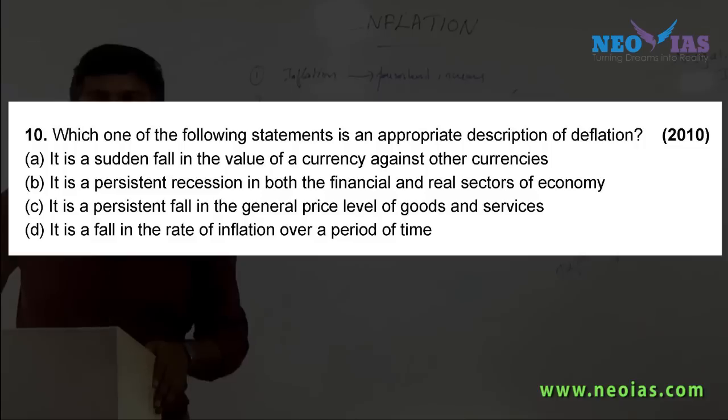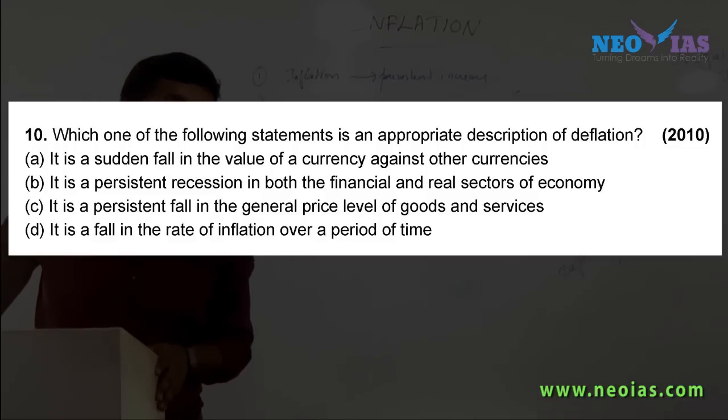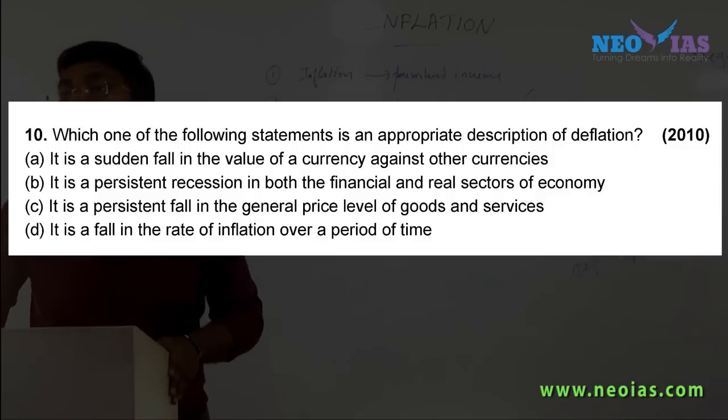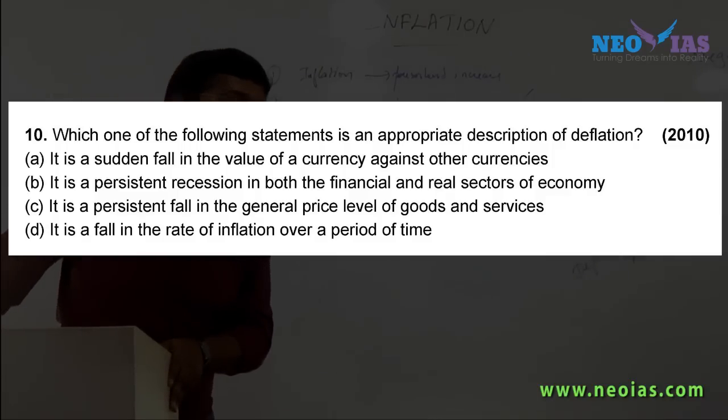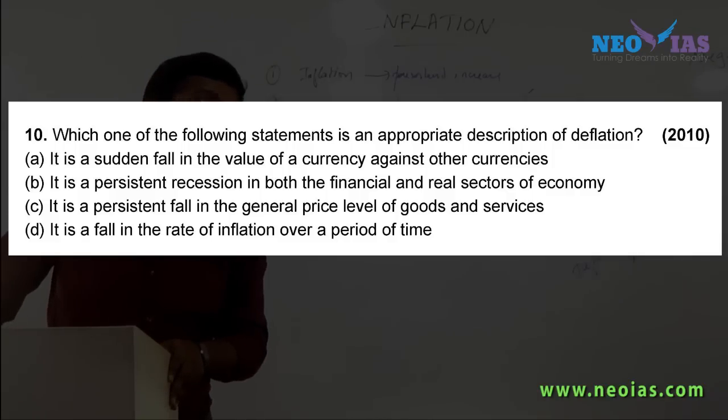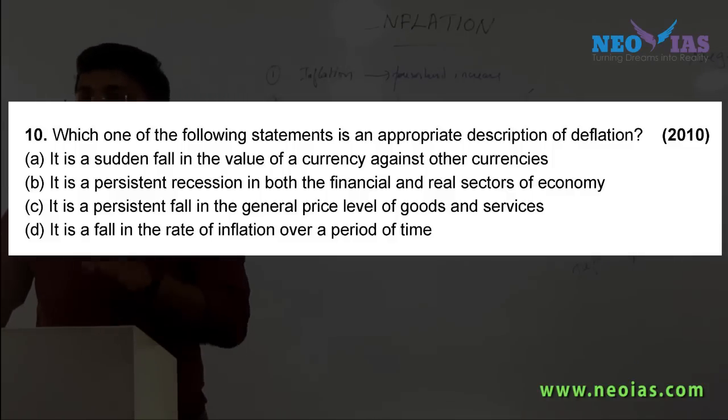And the B one, again we will be discussing when we discuss the national income or economic growth chapter. That is a concept called depression. You might have heard the term depression. In world history, we will study the Great Depression of the 1930s. It is this thing only. We will discuss that.